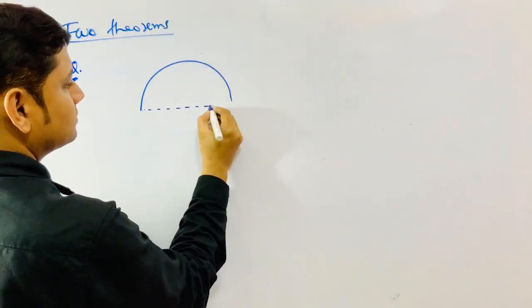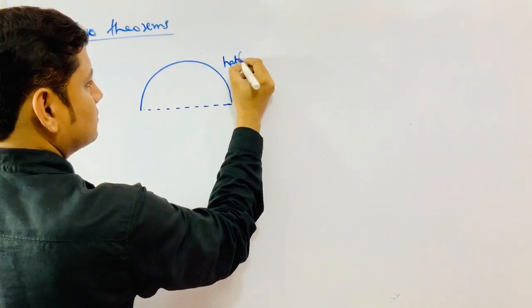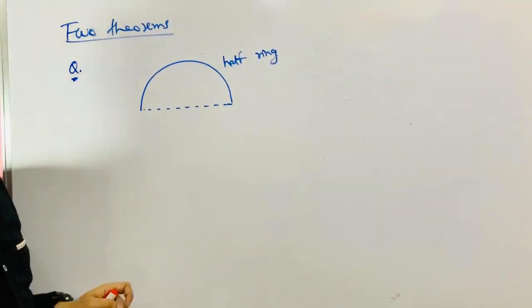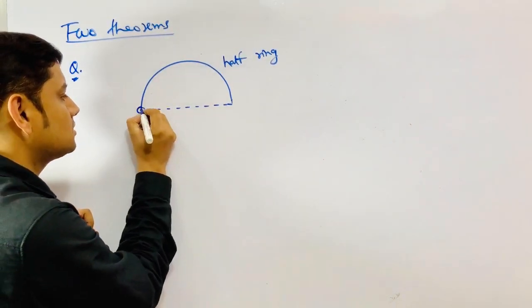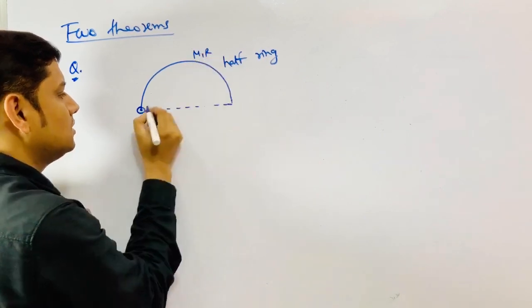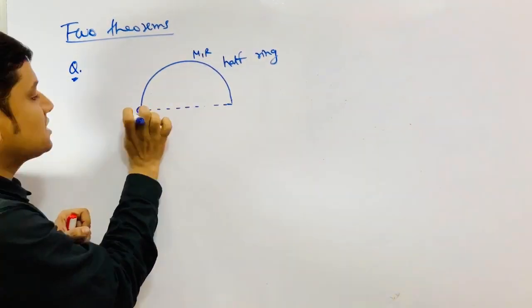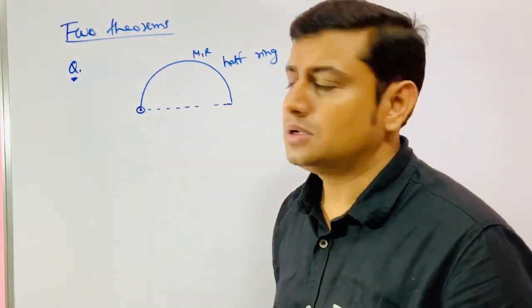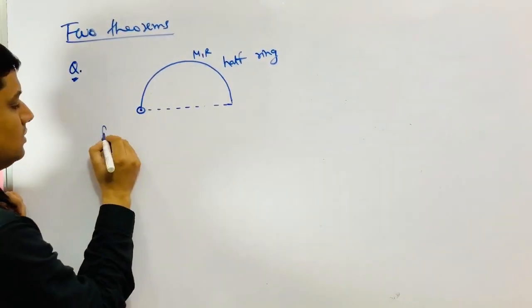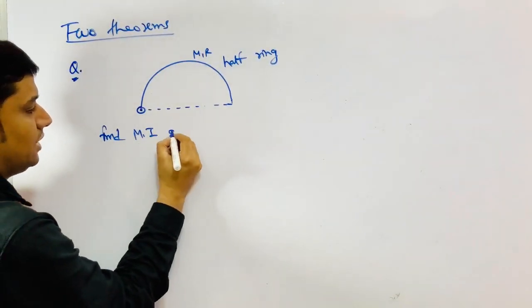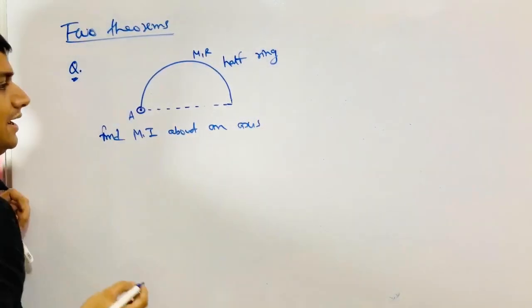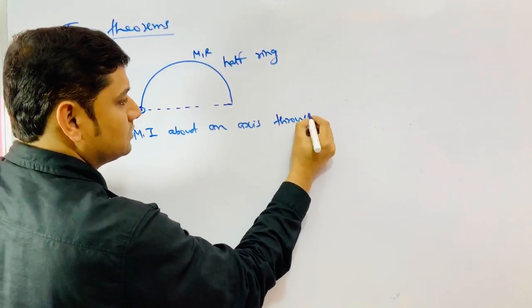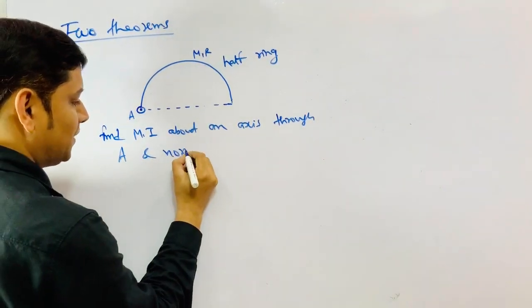This is a half ring, with mass m and radius r. What is the moment of inertia about this axis? An axis passing through one of the corners, one of the starting points of this ring, and perpendicular to its plane. So the question is: find the moment of inertia about an axis through A and normal to its plane.